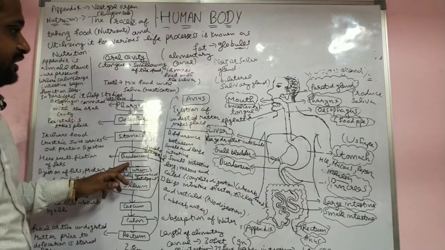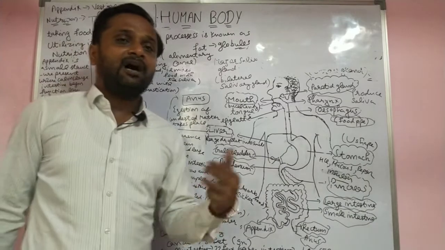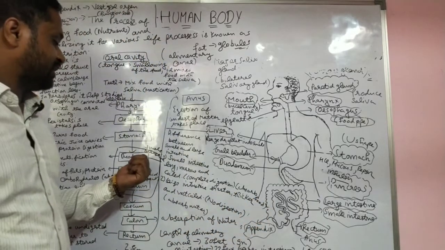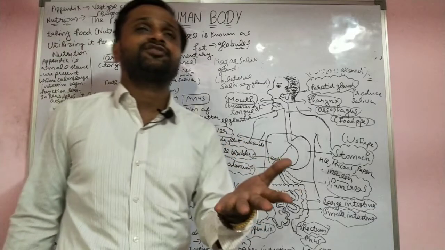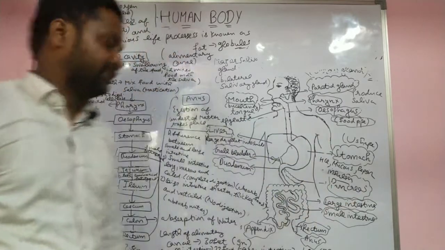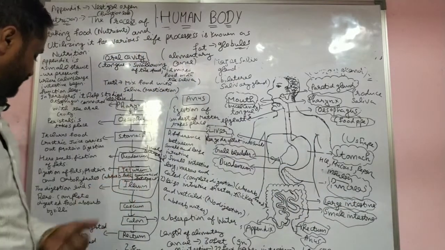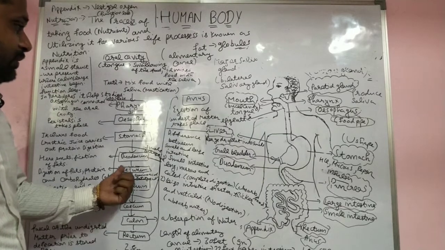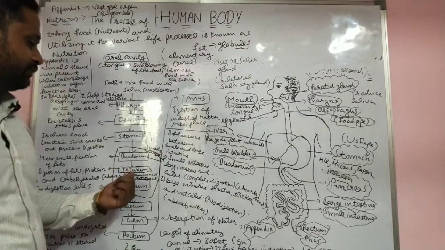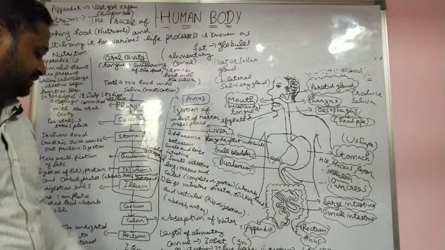What is the function of the duodenum? Here, after the chyme forms, digestion starts beginning in the stomach. After the small partial digestion, the food goes into the duodenum, and in the duodenum emulsification and these things happen. And in the jejunum, what happens? The absorption of the fat and amino acids takes place.